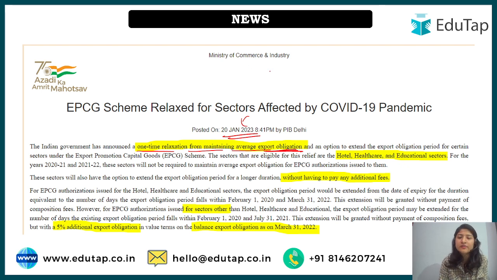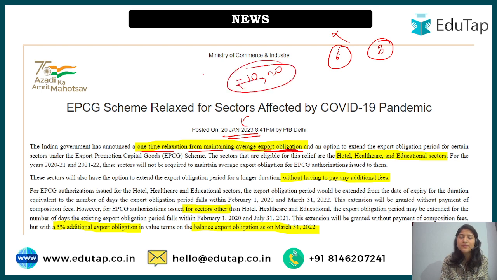We have to understand. We have said that within 6 years or 8 years you have to meet a target. What if they have failed to do so? In such cases, the manufacturer can ask for relaxation. Six months prior to the time period till when they have to reach the target, they can make an appeal to the government to please give some extension to meet this target. And if you fail to do so, then there is an obligation of 10,000 rupees that you have to pay for it.